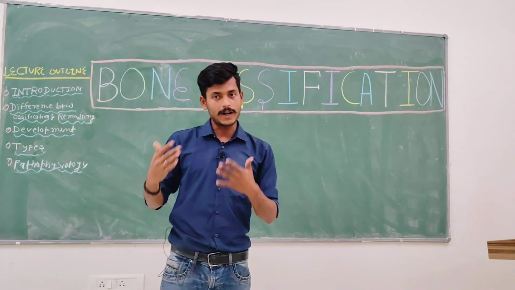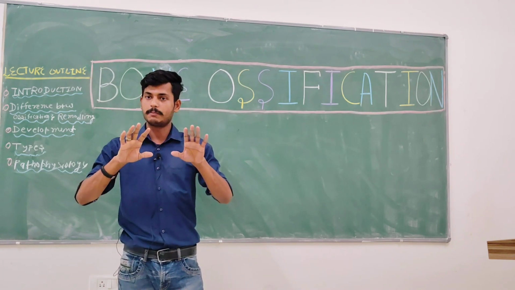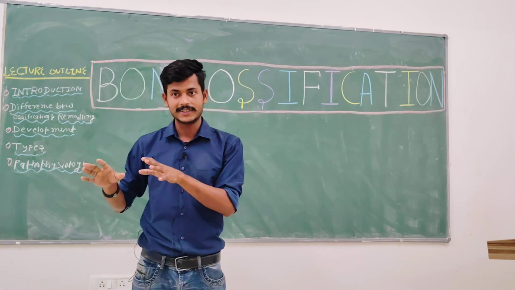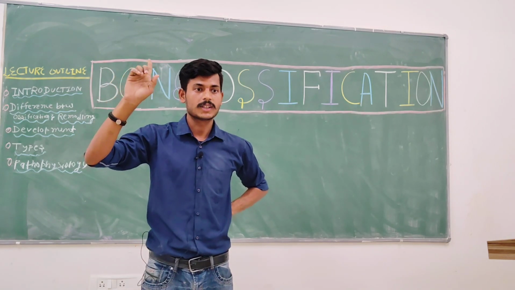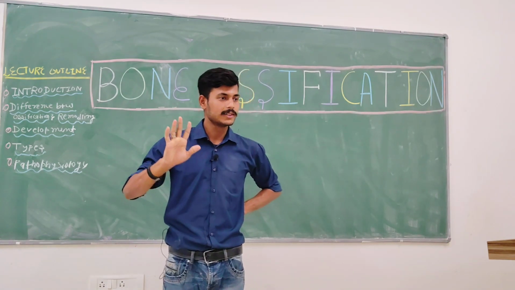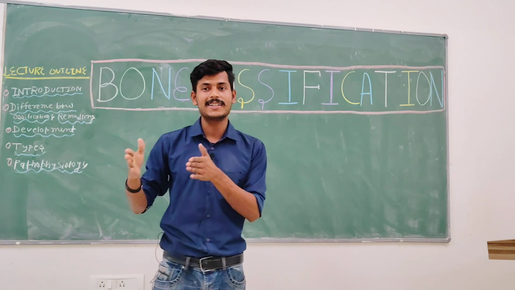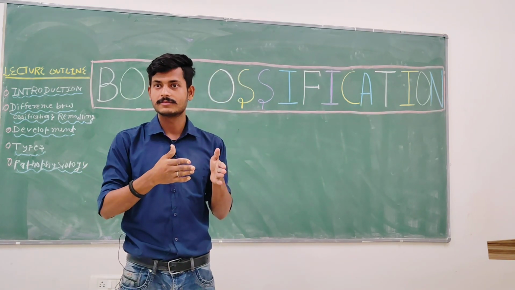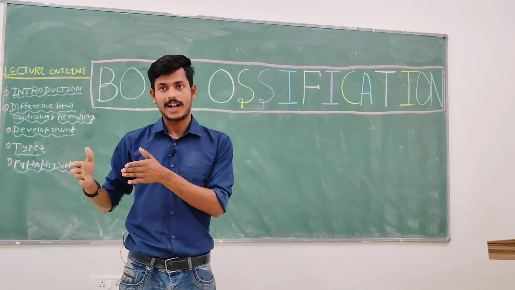Understood? Then we moved ahead in the previous lecture and discussed the basic difference between bones and cartilage. We defined that bone and cartilage are which kind of tissue? Connective tissue. Which kind of connective tissue? It's a specialized connective tissue. The fundamental difference between bone and cartilage is that cartilage is soft, and bone is hard.